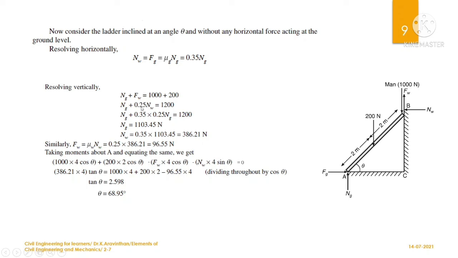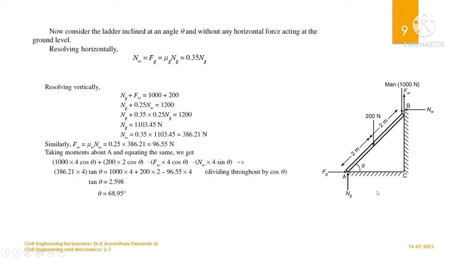Wall friction is given as 0.25 Nw, which together with Ng equals 1200. You can write the Nw component in terms of Ng. So if you write Nw as 0.35 Ng and multiply, Ng is the only unknown here, and Ng is 1103.45 Newton.